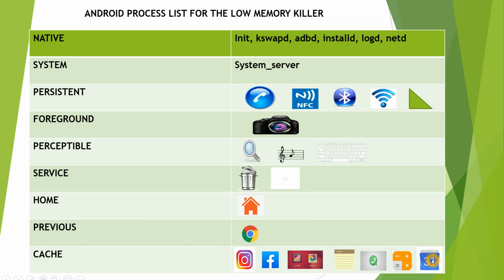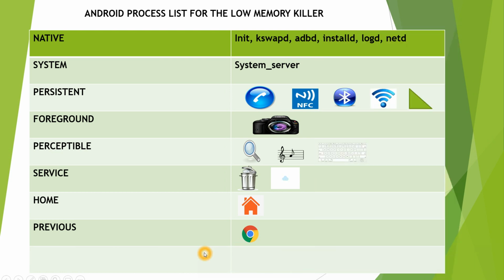First it will kill the calendar, then calculator, WhatsApp, Notepad, photos, Google, gallery, then Facebook, then Instagram. So all the cache list is killed when there is no memory in the device.